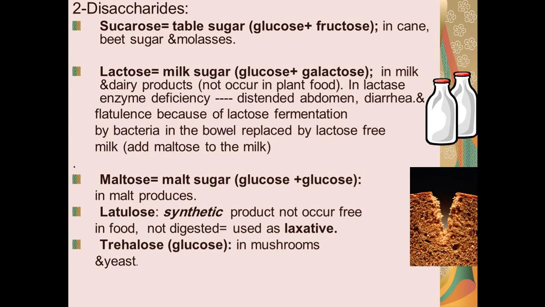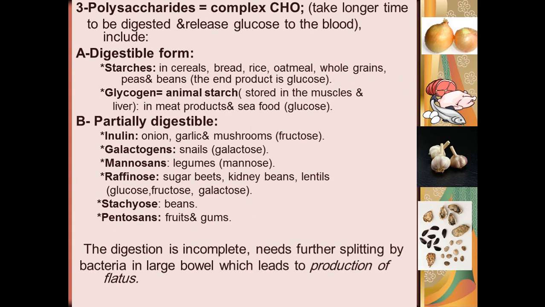So you have to remember the disaccharides. The most common type is saccharose, and lactose may have abnormality in some persons who have lactase enzyme deficiency, causing a disease entity, and should be replaced by maltose type of milk, and maltose is found in malt products, and we have lactulose, a synthetic product, and we have trehalose which is found in mushroom and yeast.